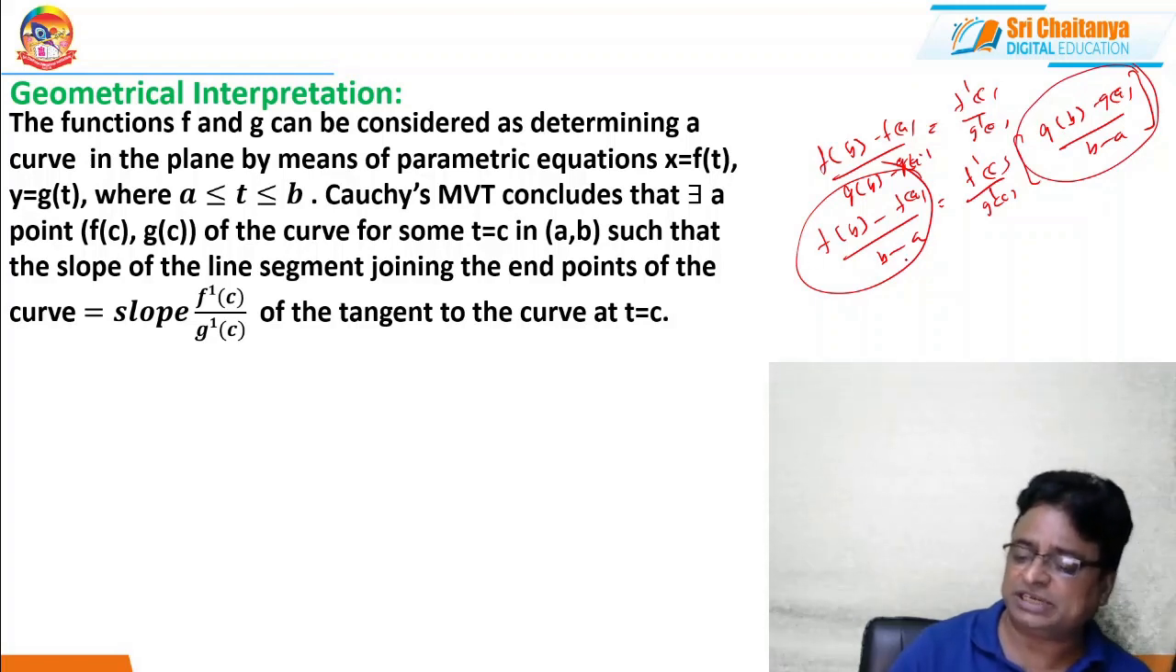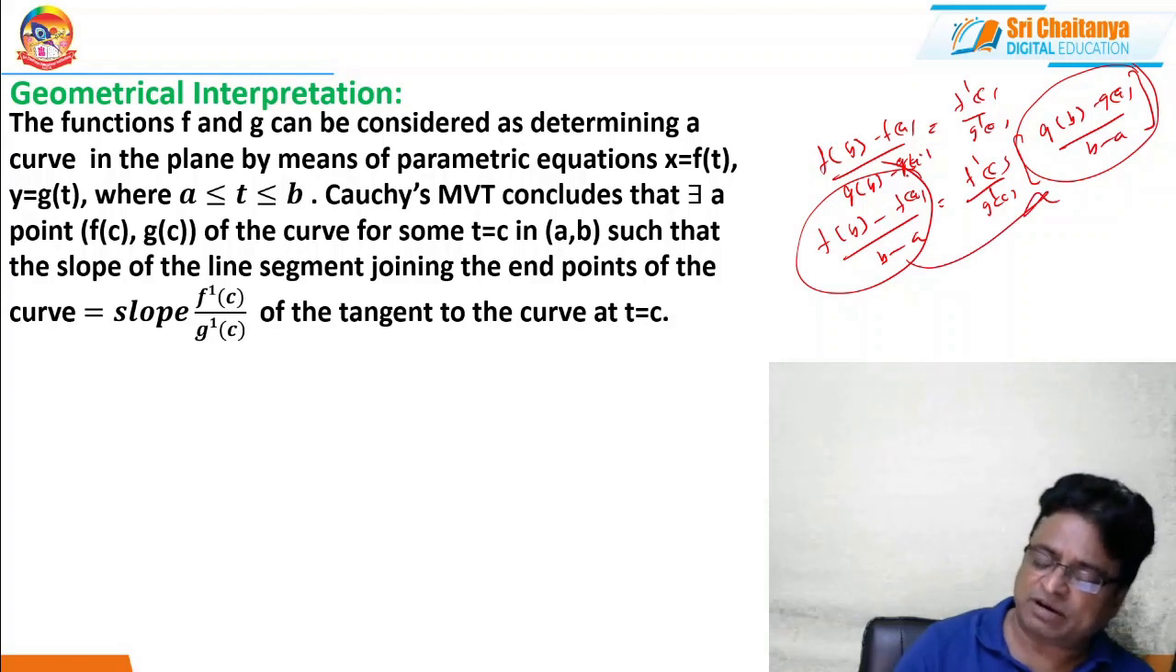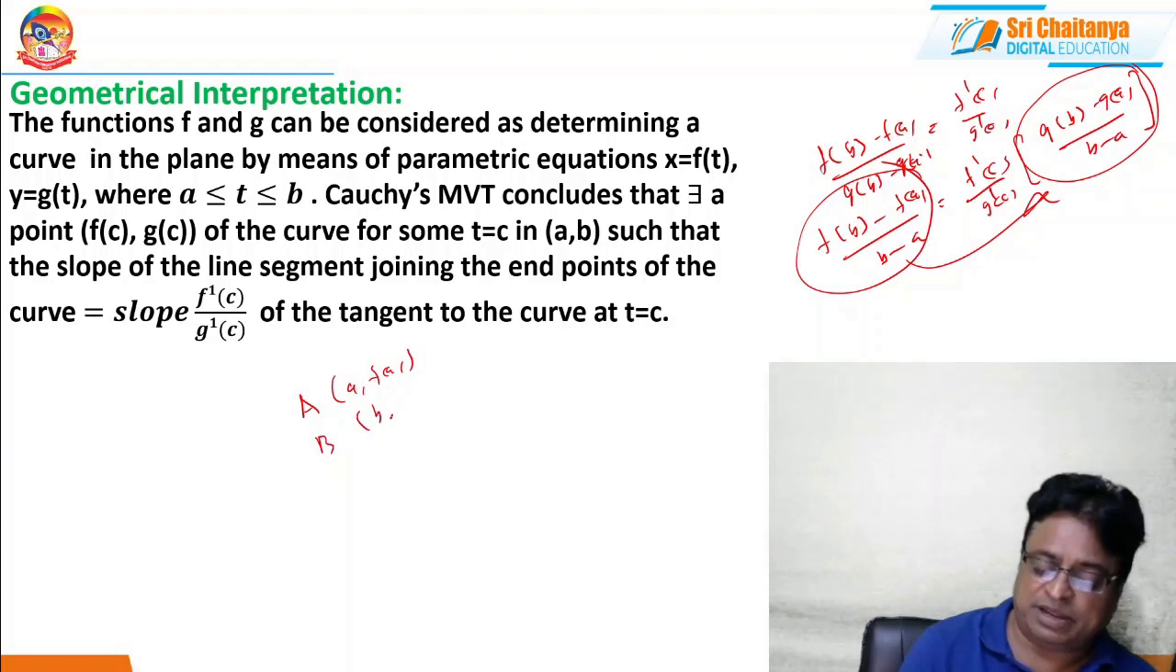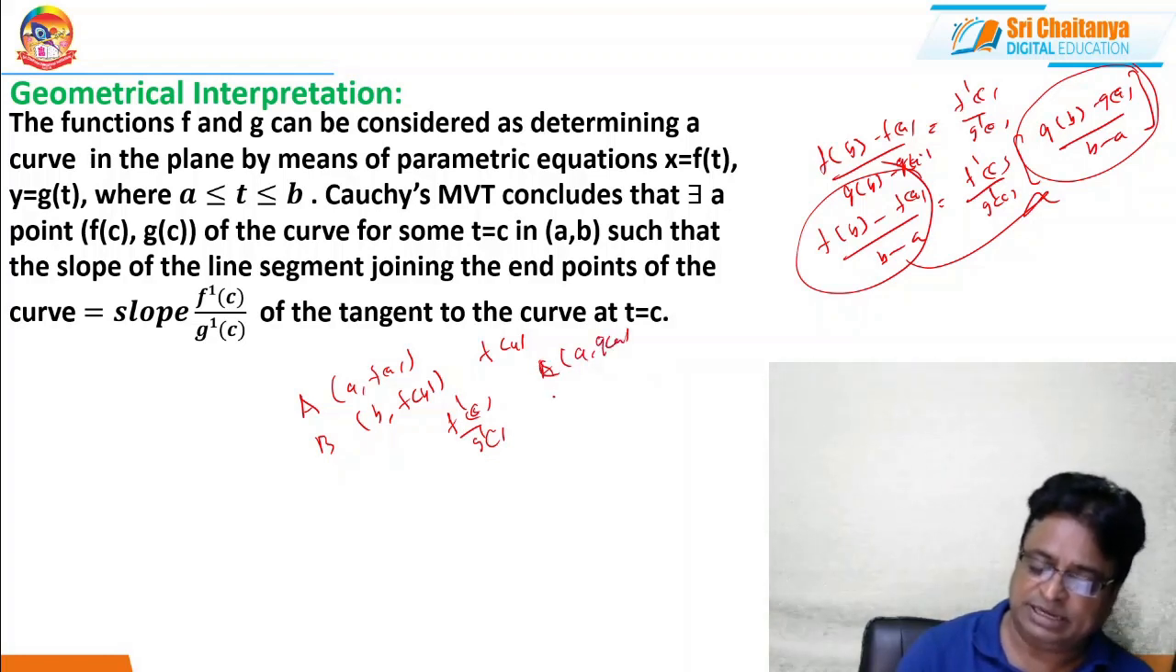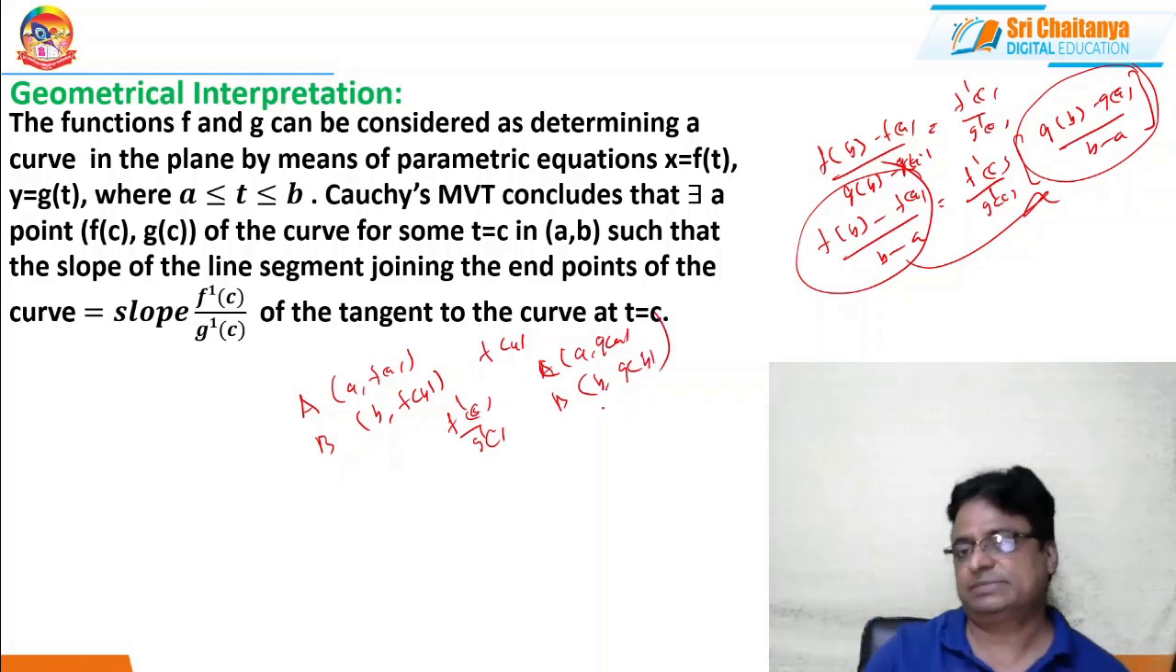So with this relation, what does it indicate? The slope of the chord joining the 2 points A comma f of A and B comma f of B on the curve f of x is f dash c by g dash c times the slope of the chord joining the points A comma g of A and B comma g of B on the curve g of x.